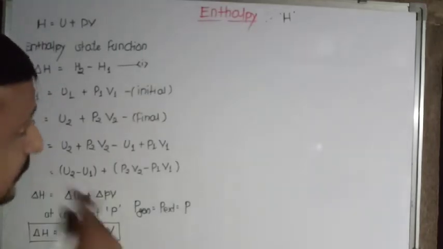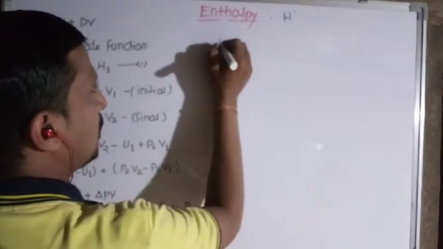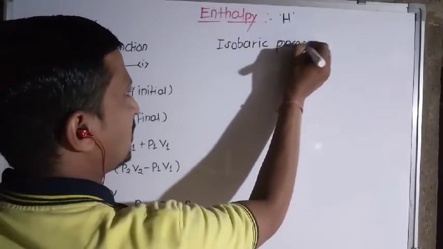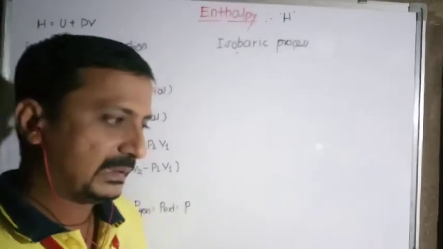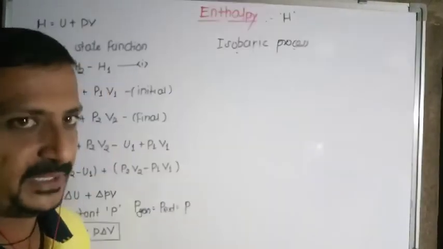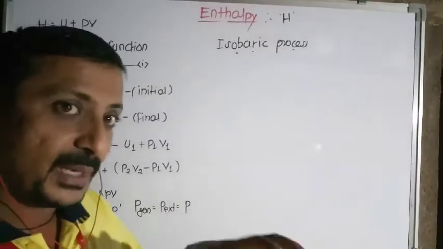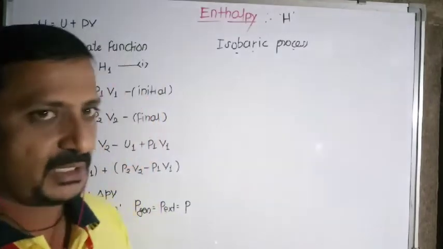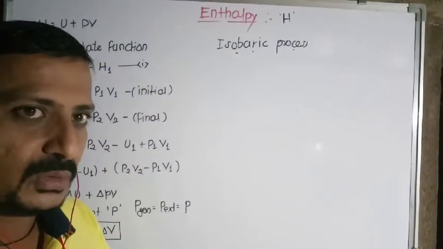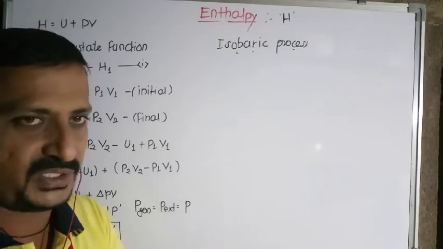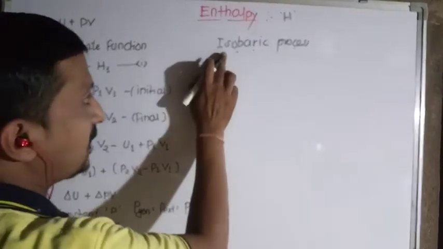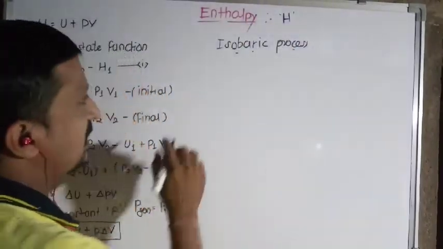Now see, if you consider one more point, that is the isobaric process that we conducted here. Isobaric process, and just try to recall, I think in the second or third period on the same topic, we applied the first law of thermodynamics, that is delta U is equal to W plus Q or Q plus W. We are applying the first law of thermodynamics to different types of process. And for applying the first law of thermodynamics to the isobaric process, we arrange this equation.